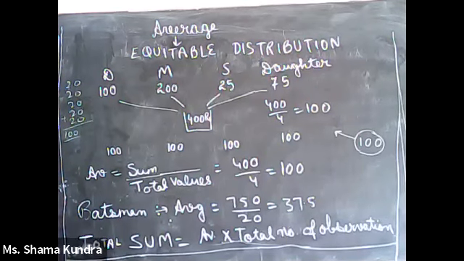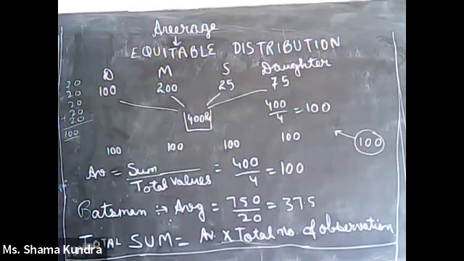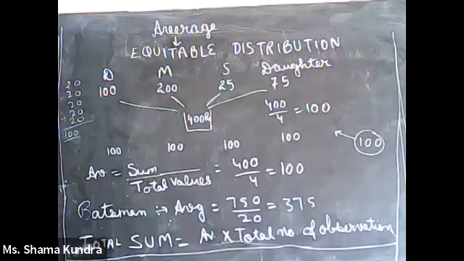So this is nothing but average. Average is equitable distribution. So the average amount with each person would be 100. Now, did you see how we calculated this 100 value? We simply added all the money with each of the persons. This becomes the sum and we divide it by the total number of persons. This is nothing but the formula for the average. Average is nothing but the sum of all the observations divided by the total number of values or total family members.